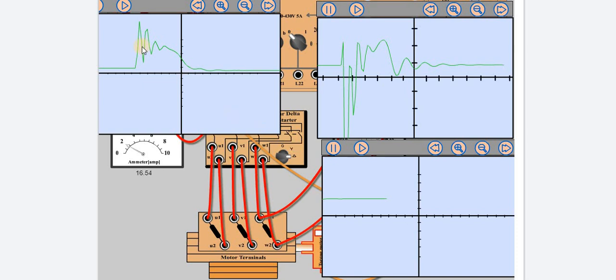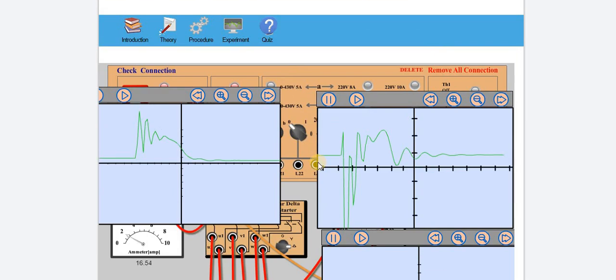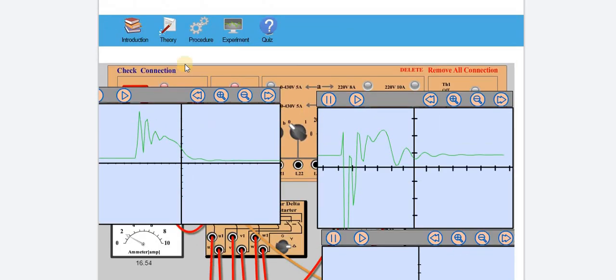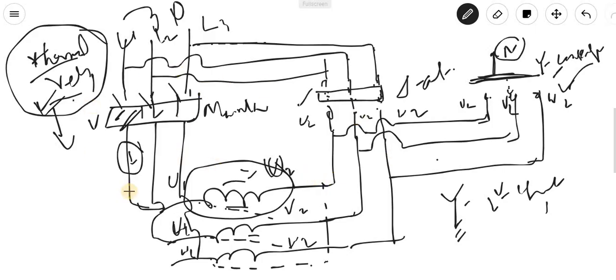Otherwise, what is the meaning of this? If we don't know why the star connection, what will happen and the delta connection, what will happen. Okay, these things are clear. I think it is too simple to study the star delta starter with this concept and whatever previous study we discussed today. Clear.